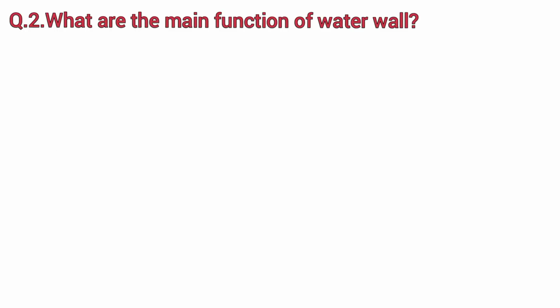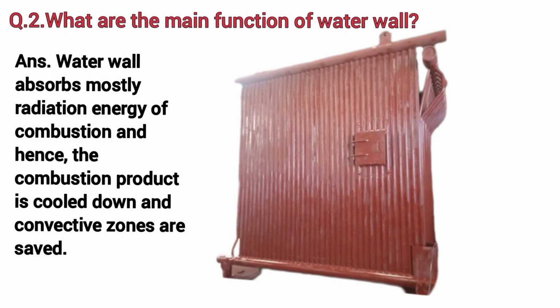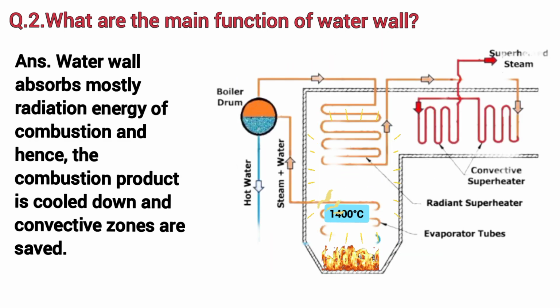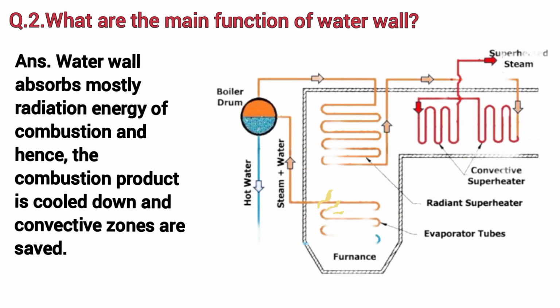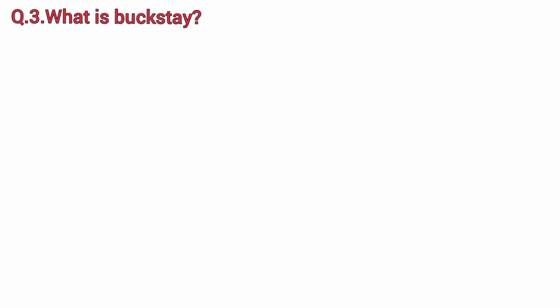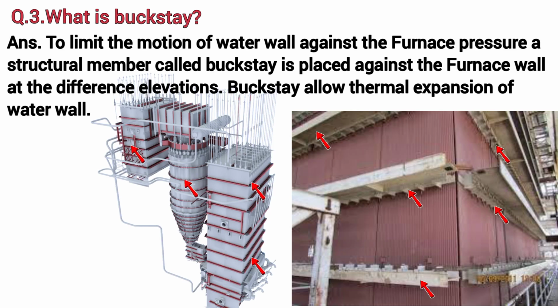What are the main functions of water wall? Water wall absorbs mostly radiation energy of combustion and hence, the combustion product is cooled down and convective zones are saved. What is buckstay? To limit the motion of water wall against the furnace pressure, a structural member called buckstay